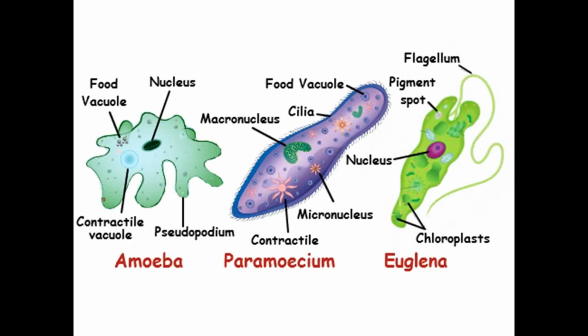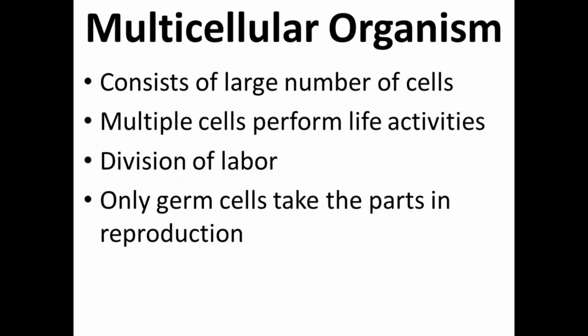You can see here that amoeba, paramecium and euglena are unicellular organisms. In them, only a single cell performs all the functions like digestion, respiration, excretion, etc.